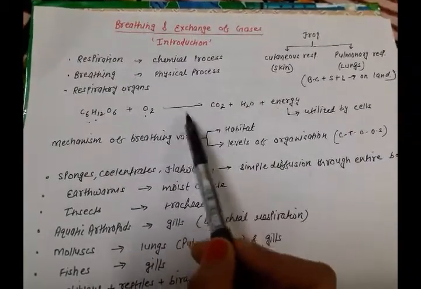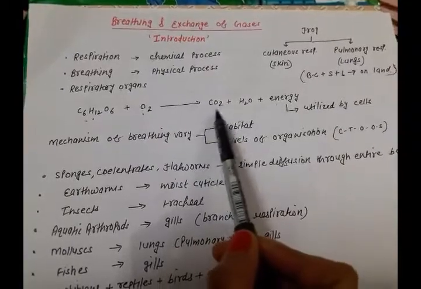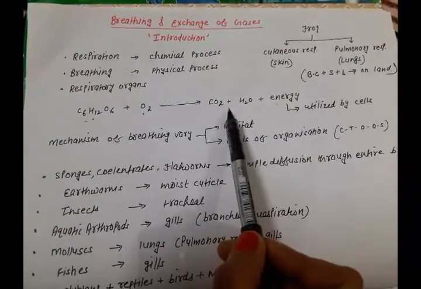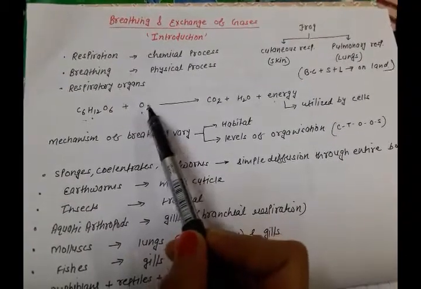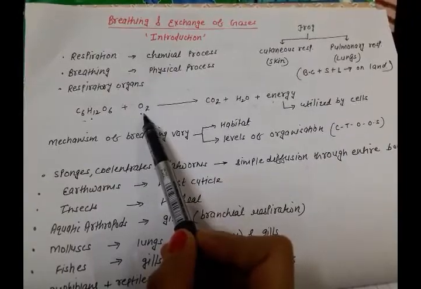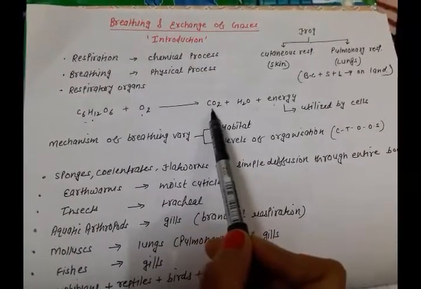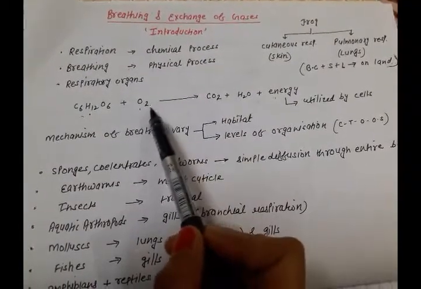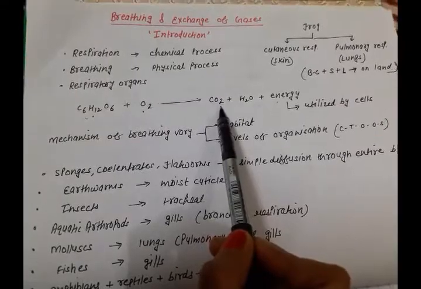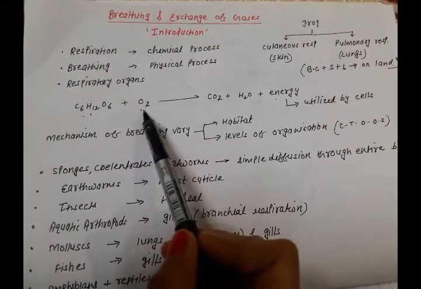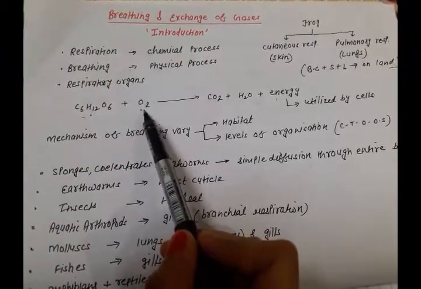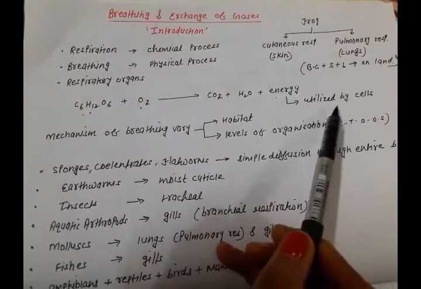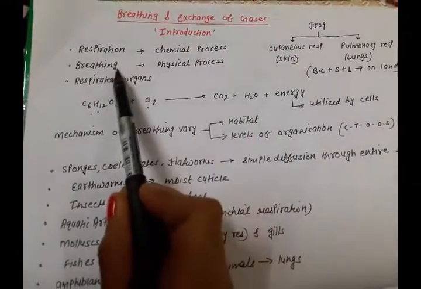So during this catabolic reaction, CO2 is released by the cells, and CO2 is very harmful. That means O2 has to be continuously supplied to the cells and CO2 has to be removed from the cells. This exchange of O2 from the environment with CO2 released from the cells is known as breathing.